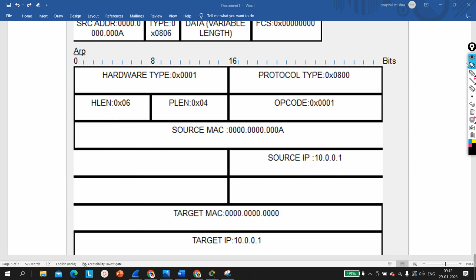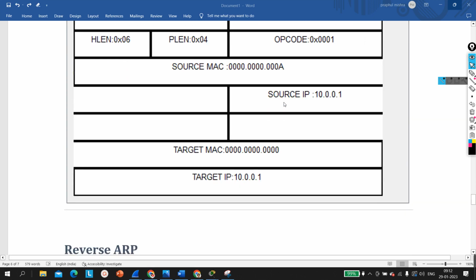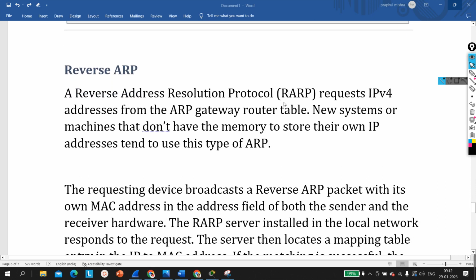After that, this is the gratuitous ARP packet, and through the gratuitous ARP packet you can see the Ethernet 2 header. So source MAC address will be the MAC address of the sender device, and destination will be broadcast, okay. So this is gratuitous ARP. Then the third type of ARP is reverse ARP.